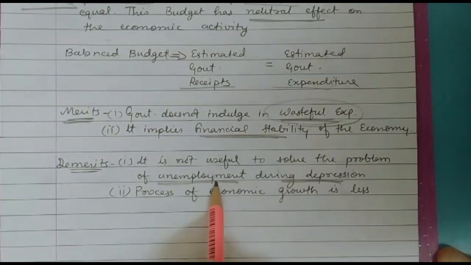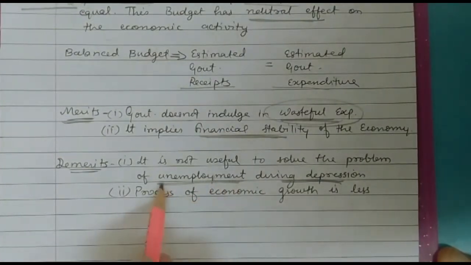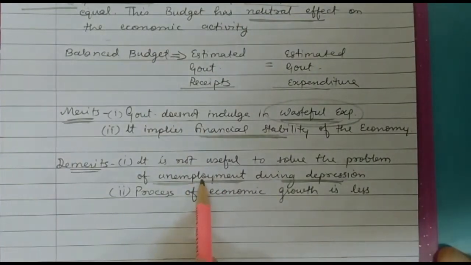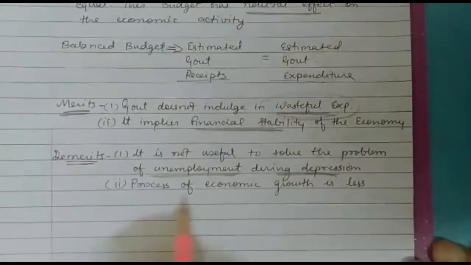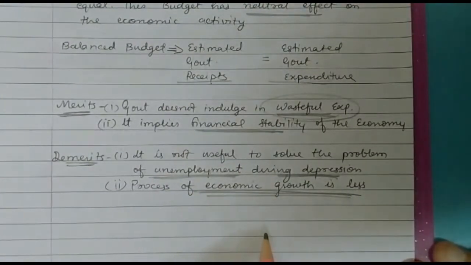Government has to set up many capital plants. The government has to set up many industries due to which the problem of unemployment can be solved. But as the receipts and expenditure are balanced, government is not incurring more expenses here. So during depression, this type of budget is not useful. Number 2, the process of economic growth is less as the government is not incurring any expenses. The economic growth is less.